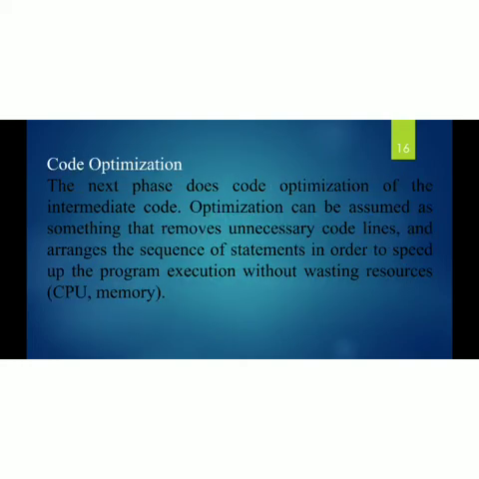Code optimization. The code optimization phase is an optional phase of the compiler. But what is the role of code optimization? It produces code that uses less memory and executes faster. This phase does code optimization of the intermediate code. The optimization can be seen as removing unnecessary code lines and arranging the sequence of statements in order to speed up program execution without wasting resources, that means CPU and memory.